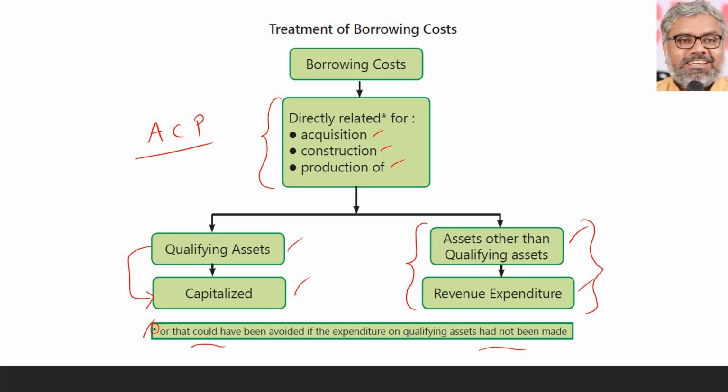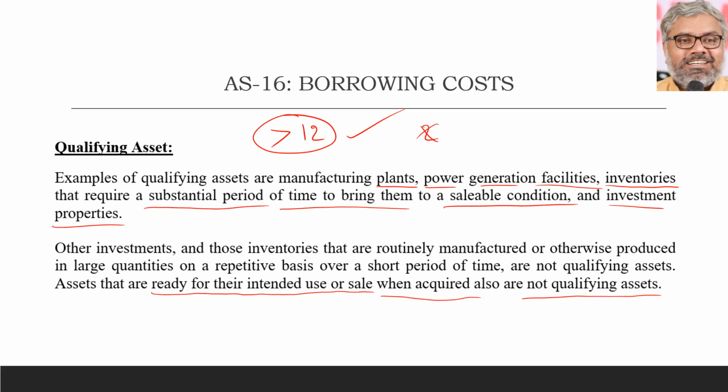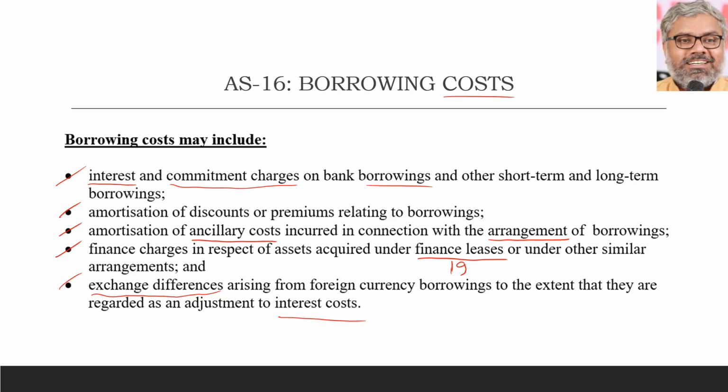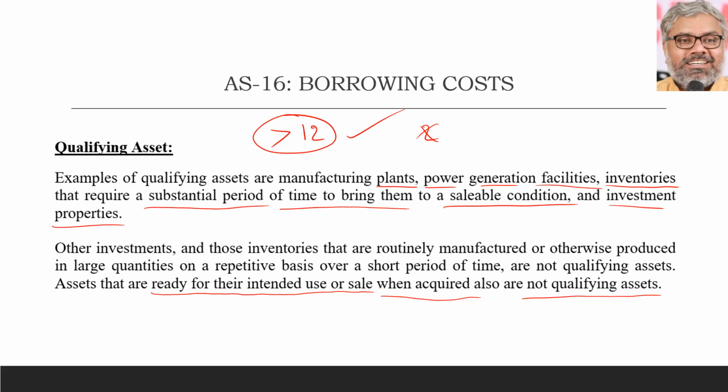We have to compute how much of the interest to be capitalized. If not, if it is not a qualifying asset, then the interest has to be charged to P&L. There will not be much of computations also in that second criteria. But both will be given in the problems. All that our job is to bifurcate them, split them into two categories, identify how much of the interest should be capitalized, how much of the interest should be charged to the P&L account. As far as problem solving is concerned, this is enough. This is exactly the crux of Accounting Standard 16.